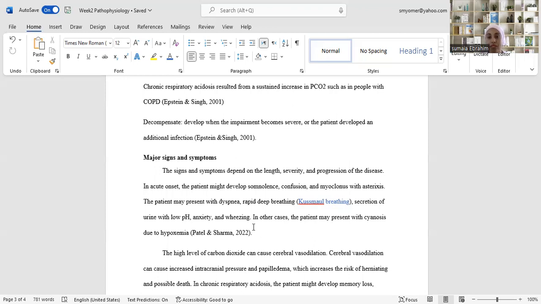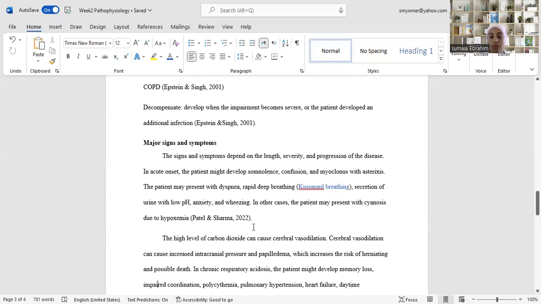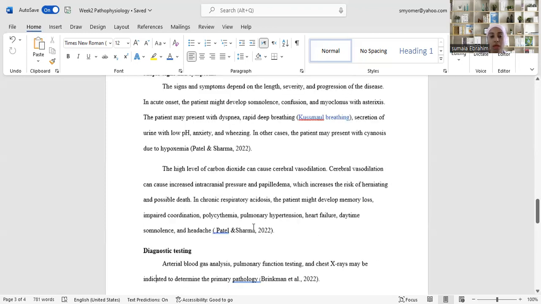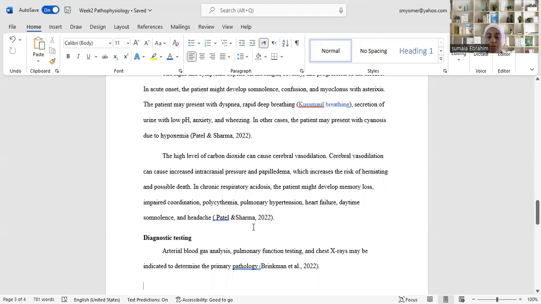As we know, hypoventilation can also cause hypoxemia. The high level of carbon dioxide can cause cerebral vasodilation. Cerebral vasodilation can increase the intracranial pressure and cause papilledema, which increases the risk of herniation and possible death. In chronic respiratory acidosis, the patient might develop memory loss, impaired coordination, polycythemia, pulmonary hypertension, heart failure, daytime somnolence, and headache.